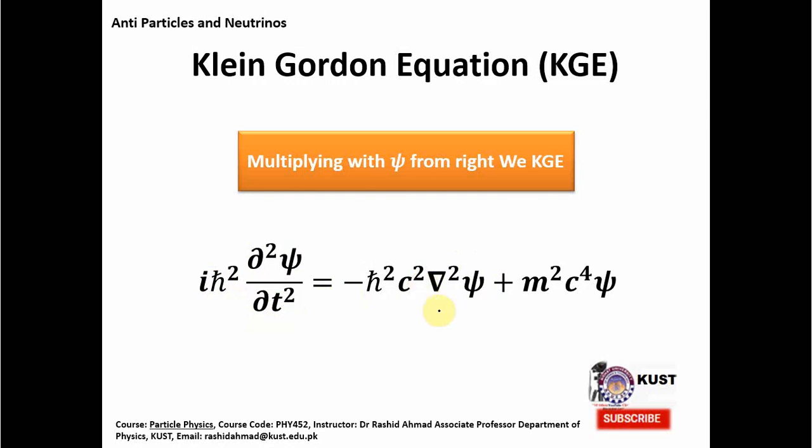This equation was actually derived by Schrödinger before even deriving his own equation, that is the equation which bears his name, the Schrödinger equation, but he did not publish it for a very interesting reason, which later on became a discovery. And that reason was that if you look at this equation, it has a second derivative with respect to time. Now what does this mean? I will explain this in a moment, but let's look at the Klein-Gordon equation and see what its